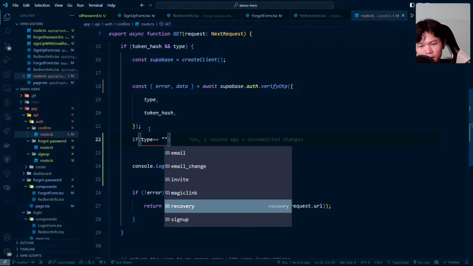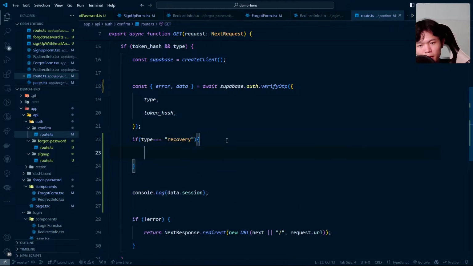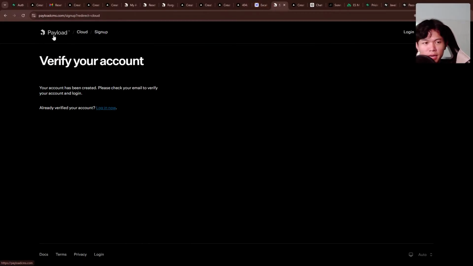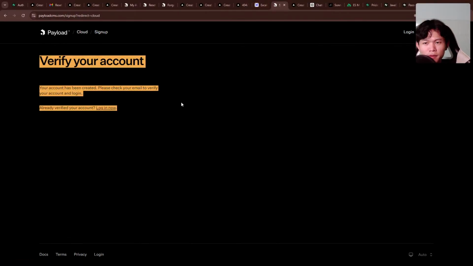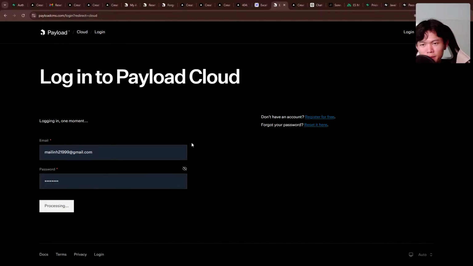If the type is equal to recovery, I'm going to update user metadata that they need to verify. Oh, voila. I need to check the workflow of the resend payload again. If we resend right here, yeah, sure, we'd still be able to use this.